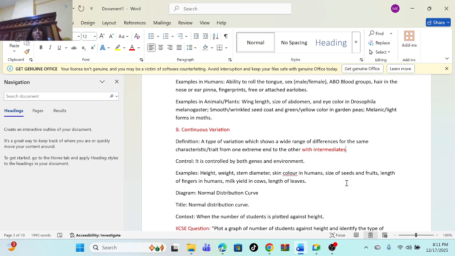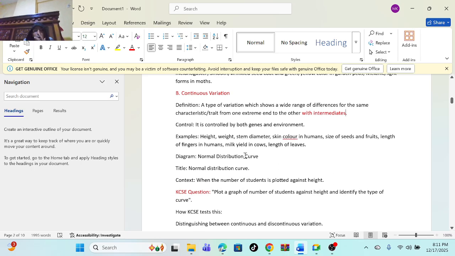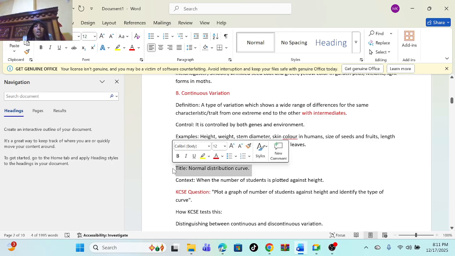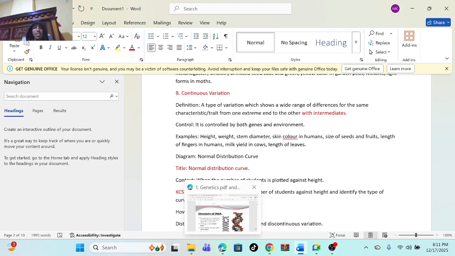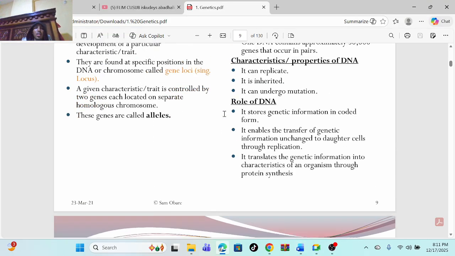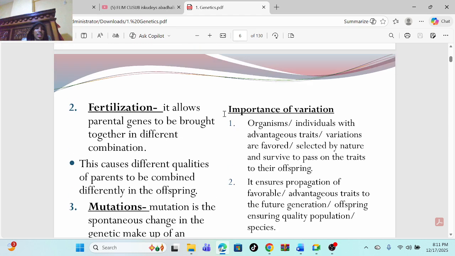Color. So hii question ya continuous variation, there's a graph that's known as a normal distribution curve. So hii normal distribution curve inakaaje? Inakaa hivi. Normal distribution curve looks like this.